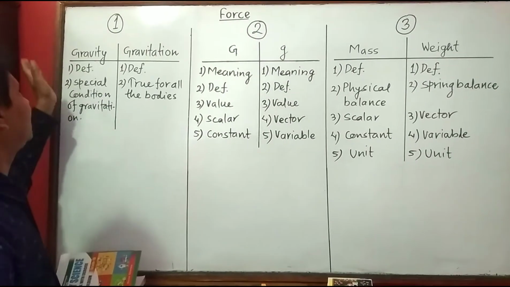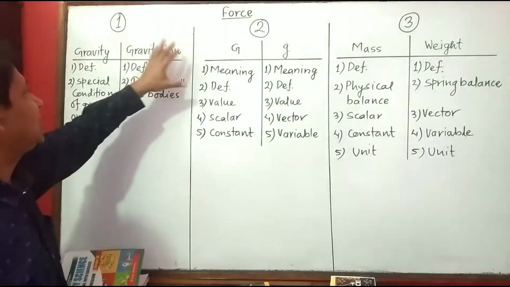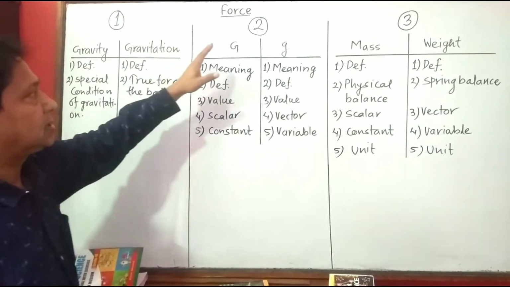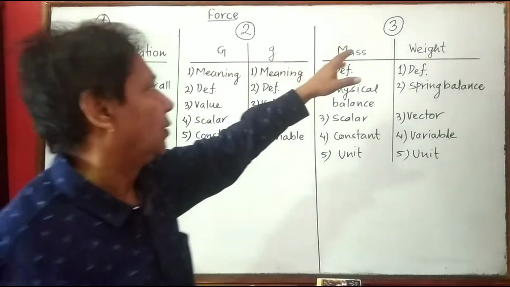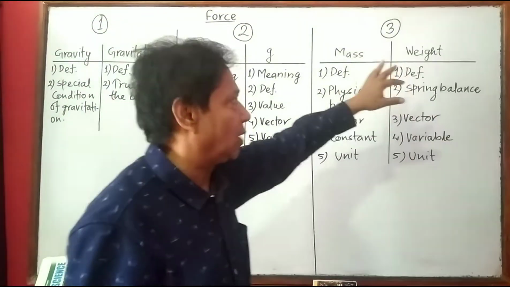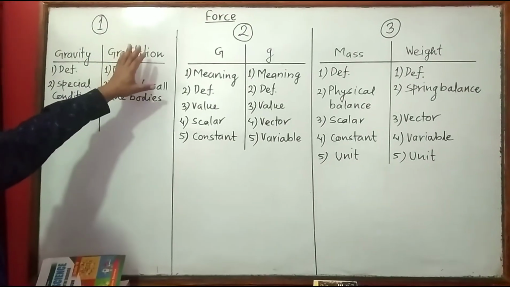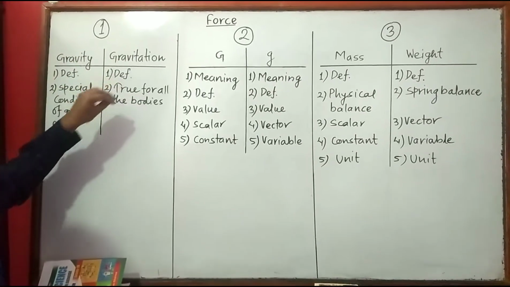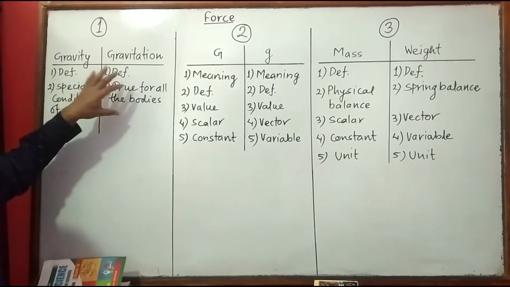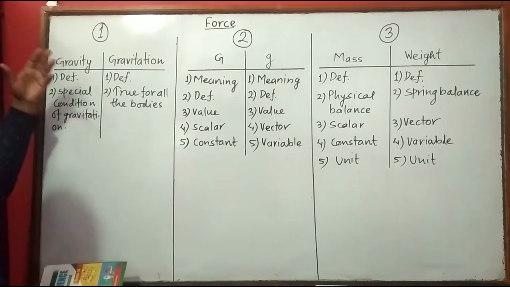First, what are the differences between gravity and gravitation? Second, what is the difference between capital G and small g? And third, what is the difference between mass and weight? Let's start with gravity and gravitation. These points are really not the differences. These are just points you have to remember and you have to write about this.